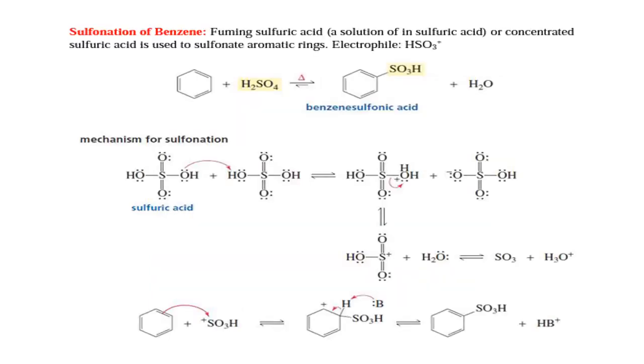Sulfonation of benzene. Sulfonation of benzene is the process of heating benzene with fuming sulfuric acid, H2SO4 plus SO3, to produce benzene sulfonic acid, and this reaction is reversible in nature. Next, the mechanism for sulfonation. In the first step, due to higher electronegativity, oxygen present in sulfuric acid pulls an electron toward itself, generating an electrophile. And in the next step, this electrophile attacks the benzene ring, leading to the formation of benzene sulfonic acid after the deprotonation process.